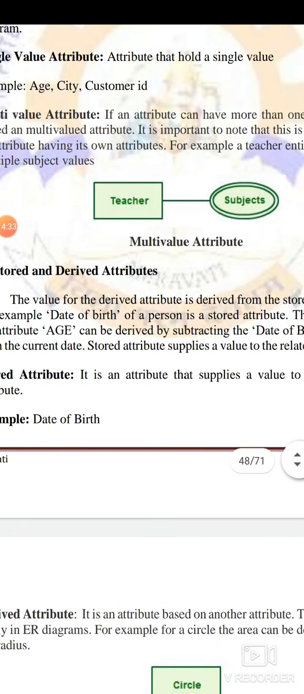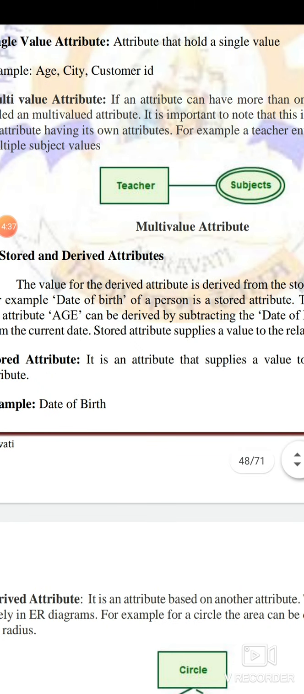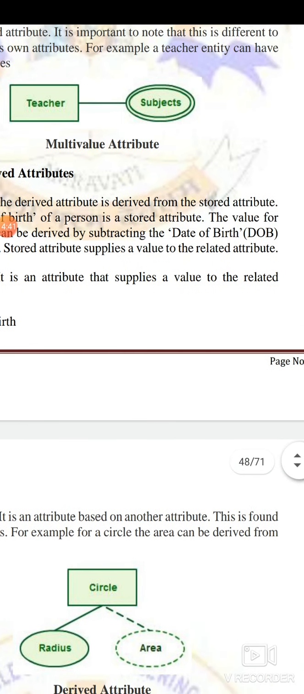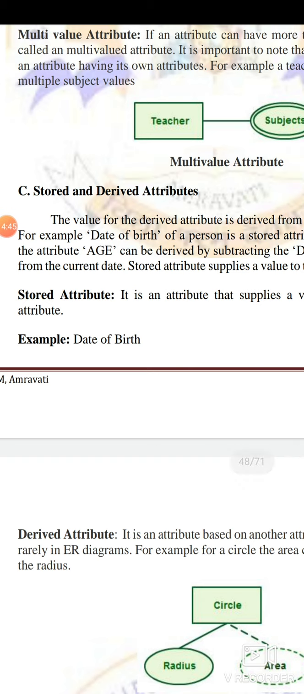Now the value for the derived attribute is derived. Here you can see the date of birth; age can be derived by subtracting the date of birth from the current date. Now the current date is stored in the system. So the current date is a stored attribute, age is a derived attribute, and date of birth is a simple attribute. It has just one value, a single value attribute. So from one single value attribute and from one stored attribute, you have derived one attribute.